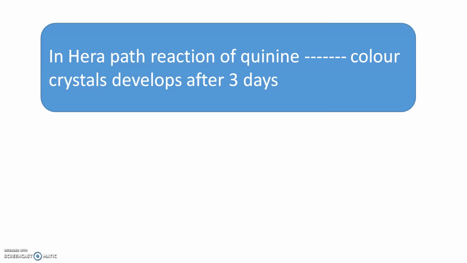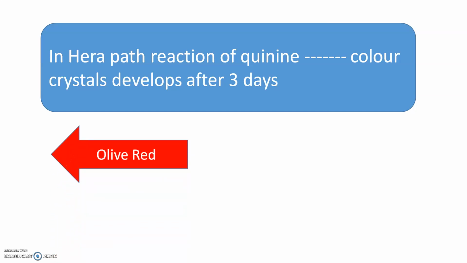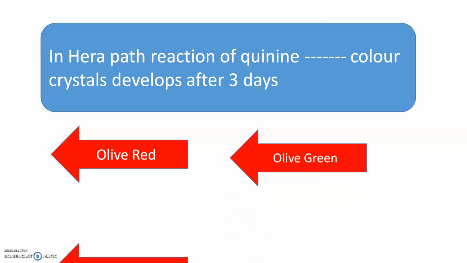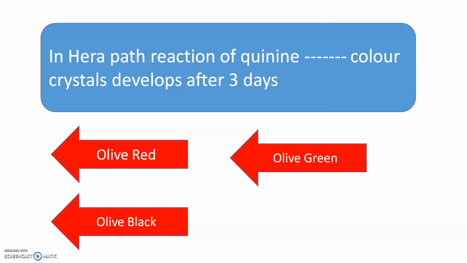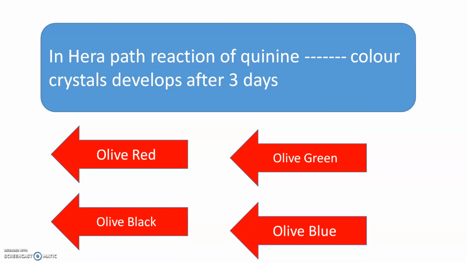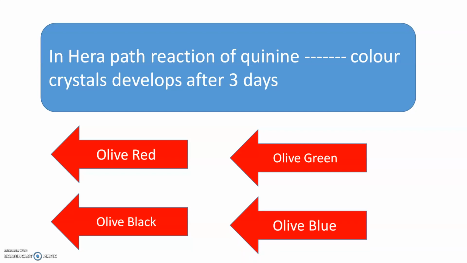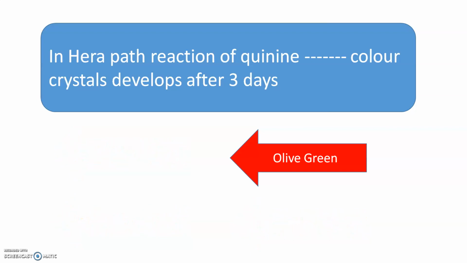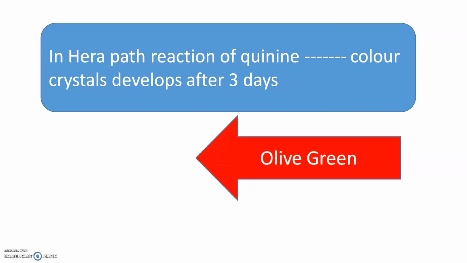In Hirabath reaction of quinine, dash color crystals developed after 3 days: olive red, olive green, olive black, or olive blue. And the correct answer is olive green. Olive green color crystals are developed after 3 days in Hirabath reaction of quinine.